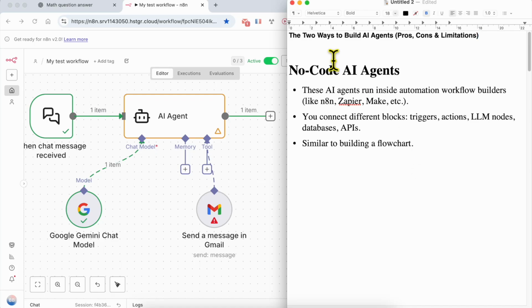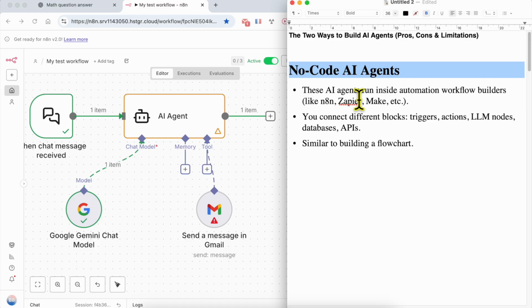Welcome to this video where I will talk about the two ways to build an AI agent, and I will also go over pros, cons, and limitations of each way. The first way to build an AI agent, this is an AI agent.